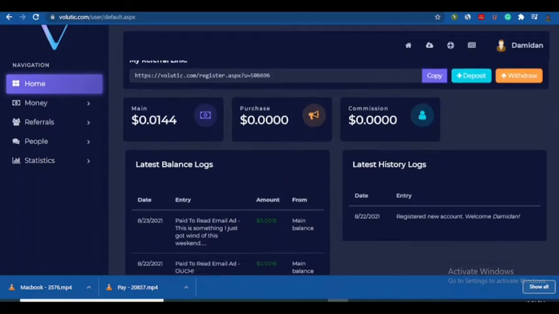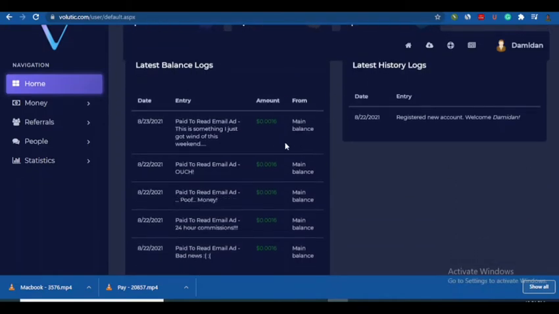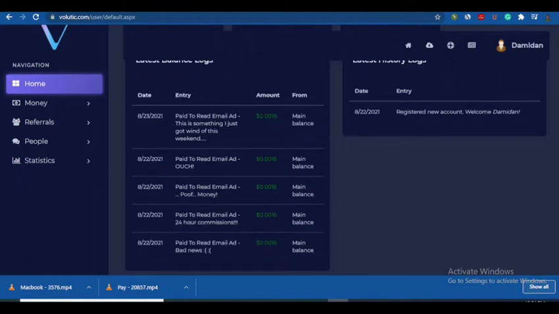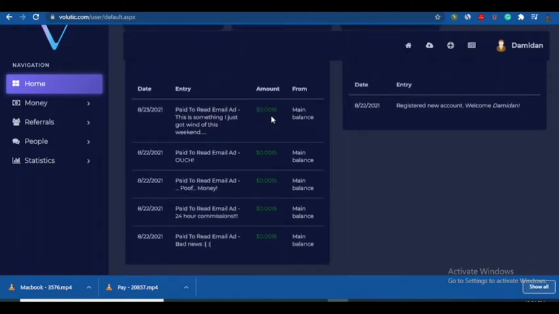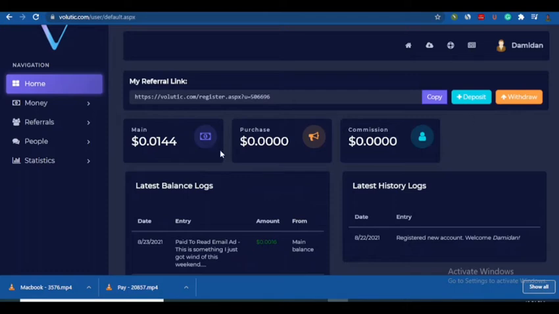Literally, as you can see, I've performed some activity, and each activity I'm paid is $0.0016. So today I actually received 5 mails, and the total of the 5 mails I received is 0.0114. So if tomorrow I also receive 5 mails or more than that, this is going to increase. So if tomorrow I have reached the minimum payout, I can withdraw my money.